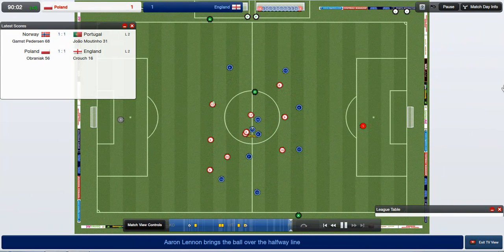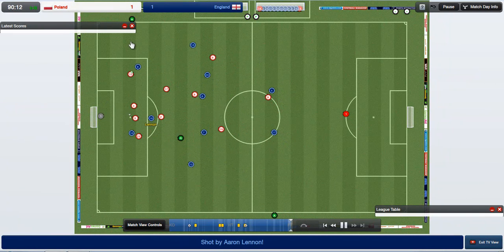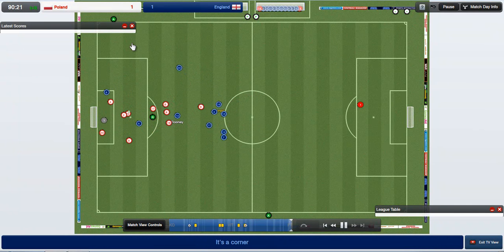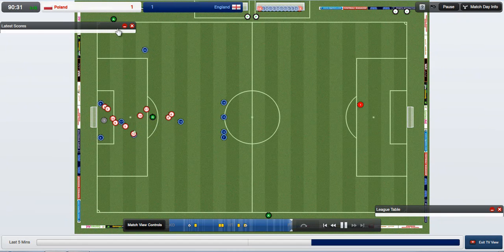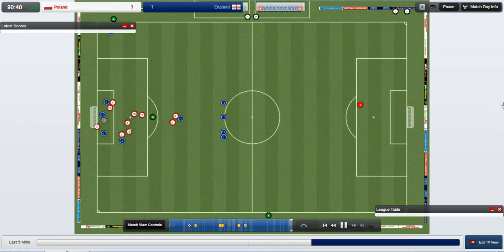How many players are furious with the ref? He wants a foul given. He wants a penalty given for the foul. Look, there's another one. Seriously, it's irritating me now. It's still 1-1. I think it's going away slowly for Poland.